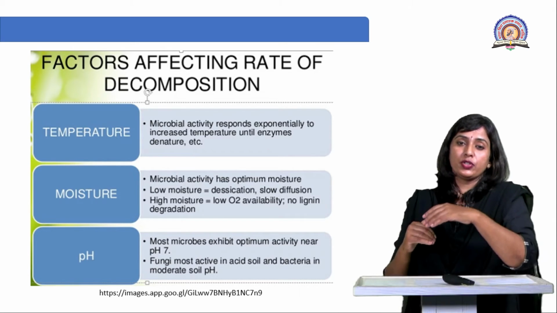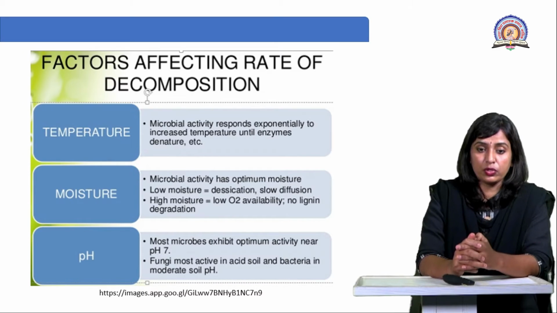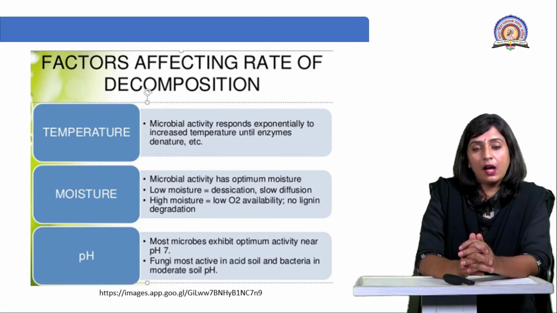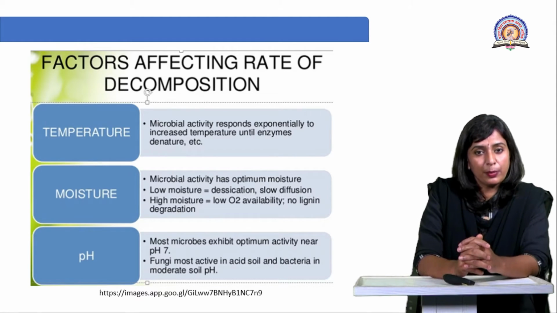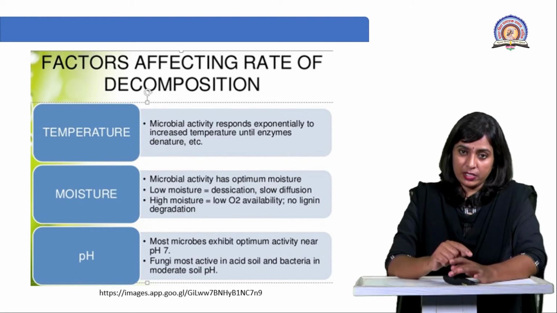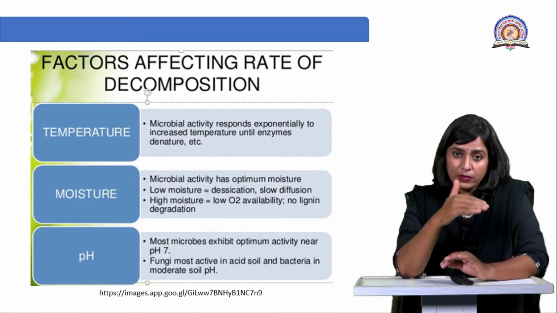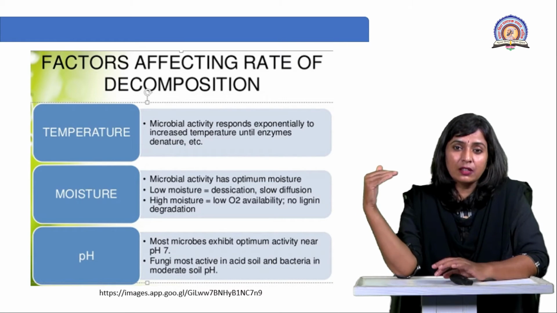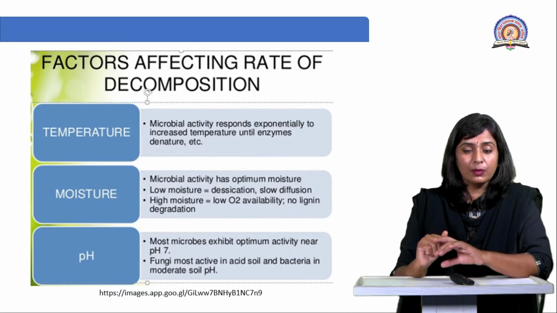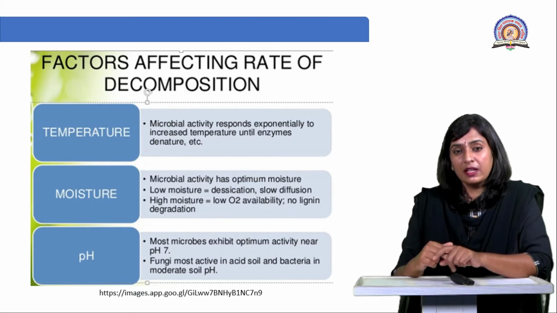Right? So low moisture is responsible for desiccation as well as slow diffusion of enzymes in the material. As well as a high moisture. If high moisture is there, what will happen? If in the surrounding high moisture is there, it is responsible for low oxygen concentration in the air. So if high moisture is there, low oxygen level will be there, and no lignin degradation. What is lignin?